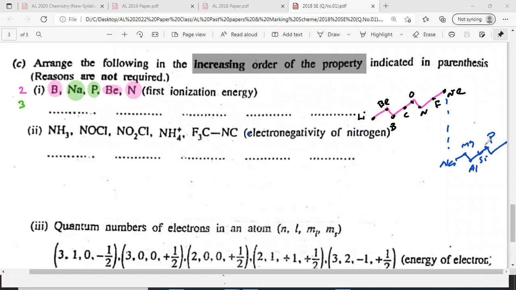Phosphorus. So first ionization, what will be the lowest? Sodium. Sodium will be lowest. So lowest is sodium. I put Na. The next one. What is the next highest? I'll highlight the pink one here. Boron, beryllium. Boron there. Beryllium there.